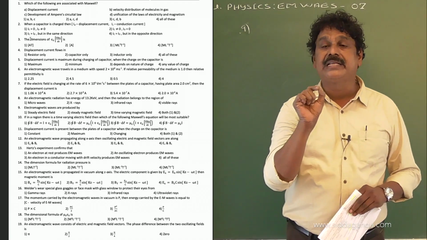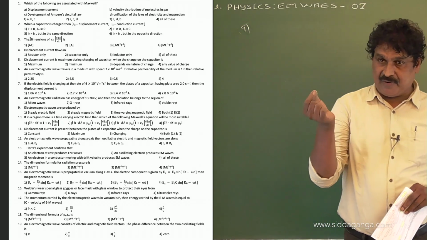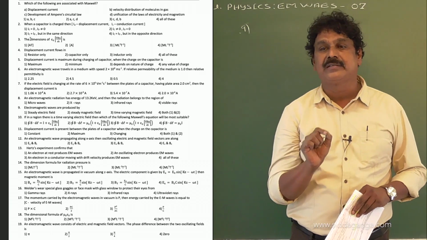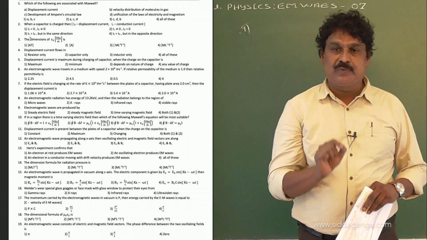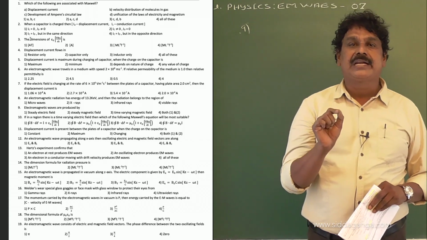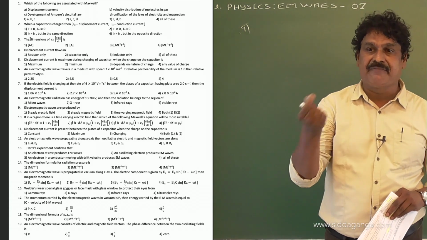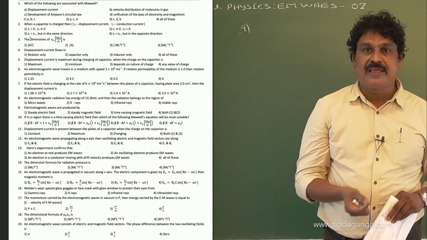Only an accelerated charge generates electromagnetic waves, because an accelerated charge gives rise to a time varying electric field. That time varying electric field in turn generates a magnetic field, which is also time varying.